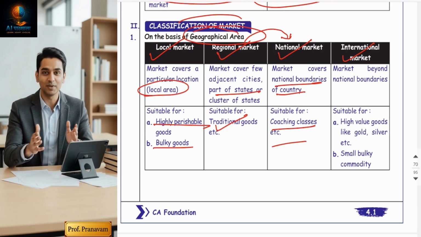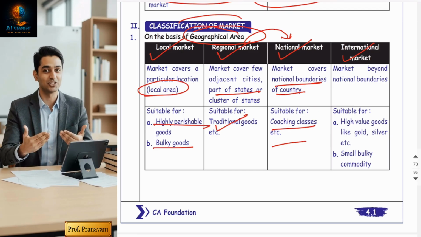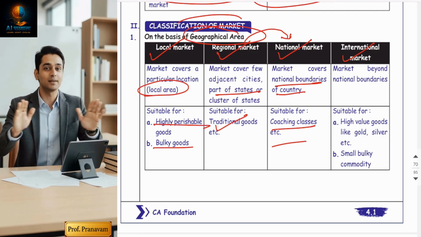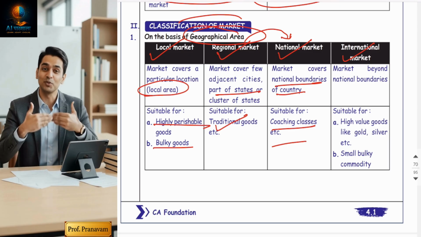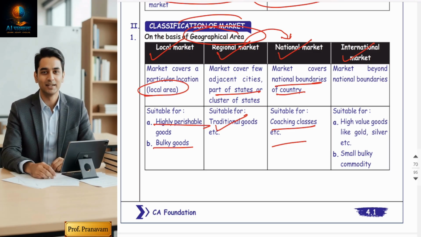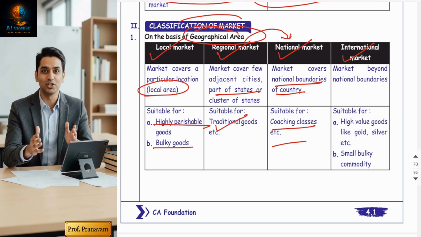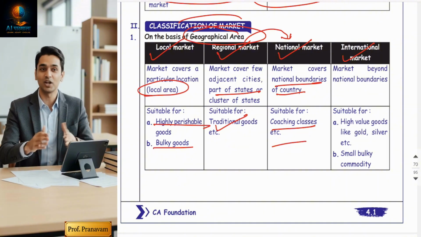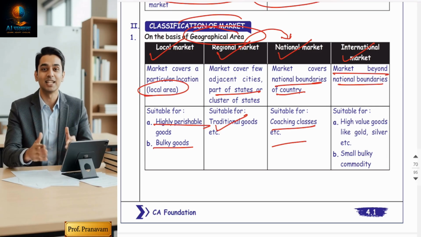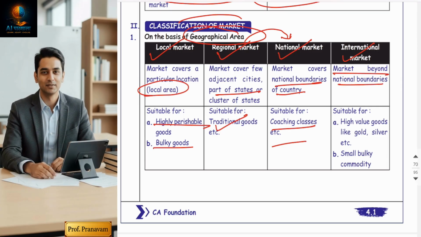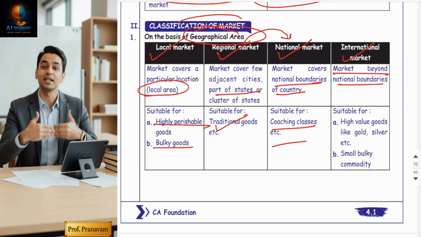Pepsi, Coke. Now, Pepsi and Coke is an international brand, forget about that. But coaching classes, you are able to purchase my books from any corner of the country. So my business is at national level. Oh, international market crosses national boundaries. Imports and exports. You are selling your goods outside India also.